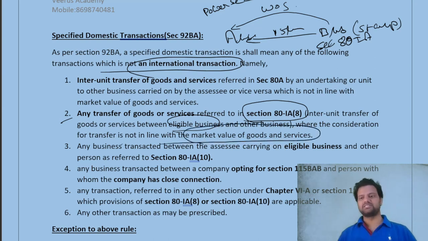This is what we have just discussed: the 10 lakhs worth of products being sold for 15 lakhs is not in line with market value. In this case, domestic transfer pricing is applicable.